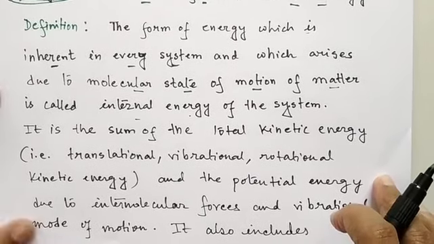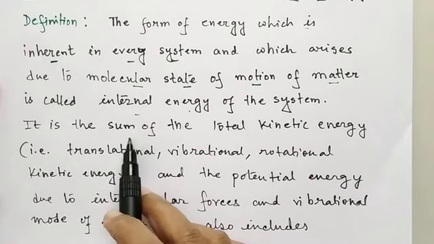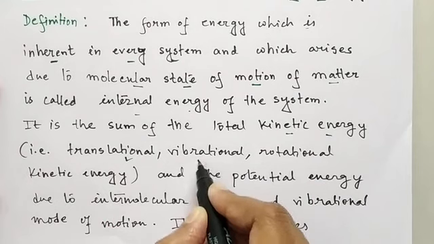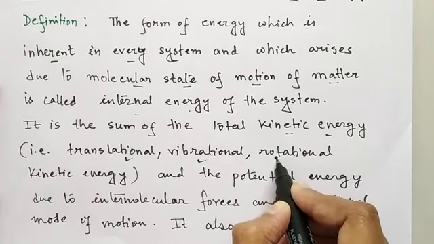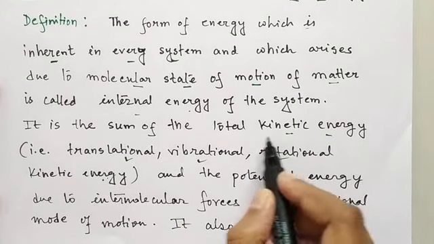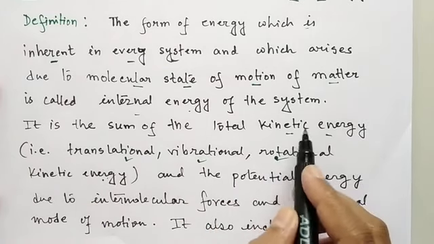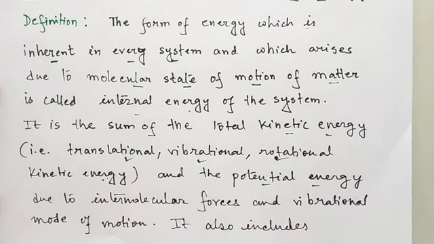So how do you measure internal energy? It is the sum of the total kinetic energy, where the translational, vibrational and rotational kinetic energy come under this total kinetic energy, and the potential energy.